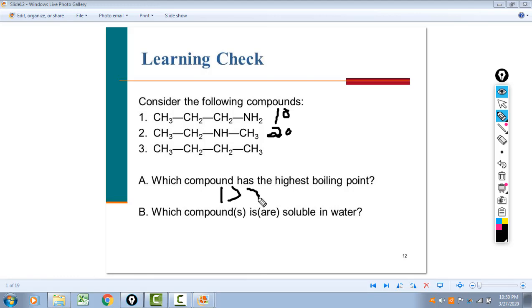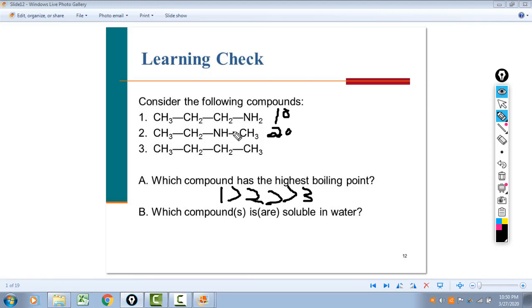And what about number 3? Well, number 3 is simply an alkane. So there's no polarity at all. So that'll have an even lower boiling point. I'll put 2 greater than signs. 1 is greater than 2, which is much greater than number 3. And I'm using the numbers here, I don't mean to indicate that this is a tertiary amine. Which compounds are soluble in water?